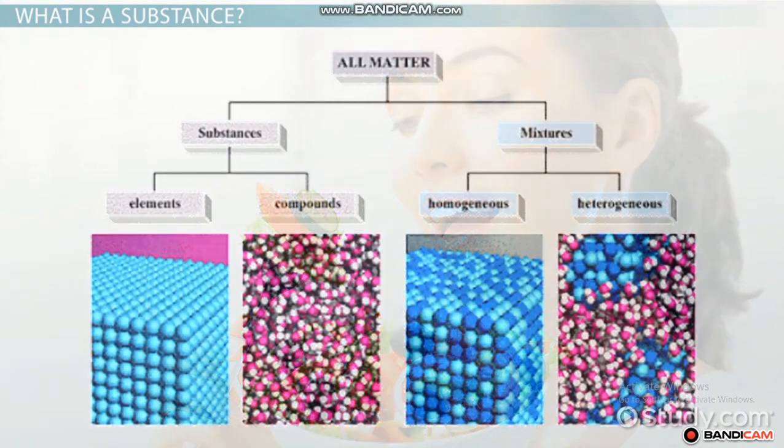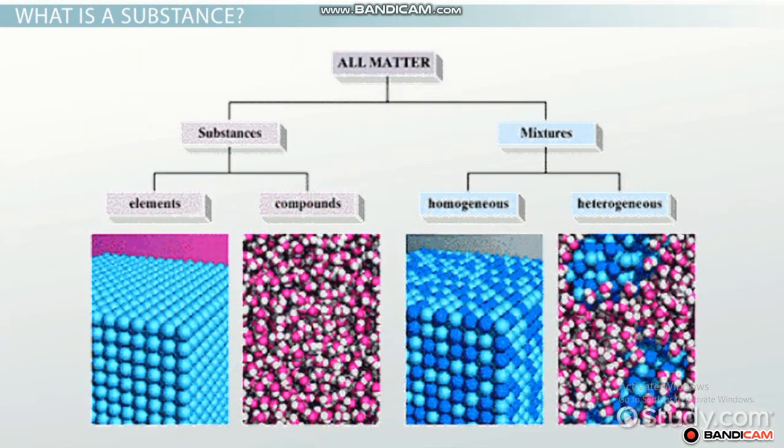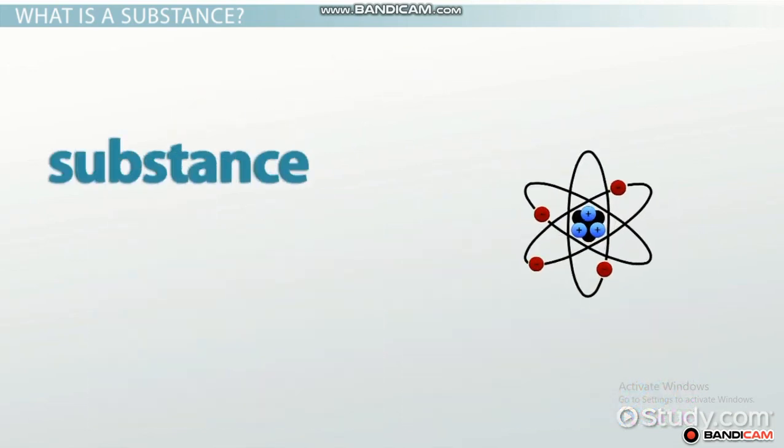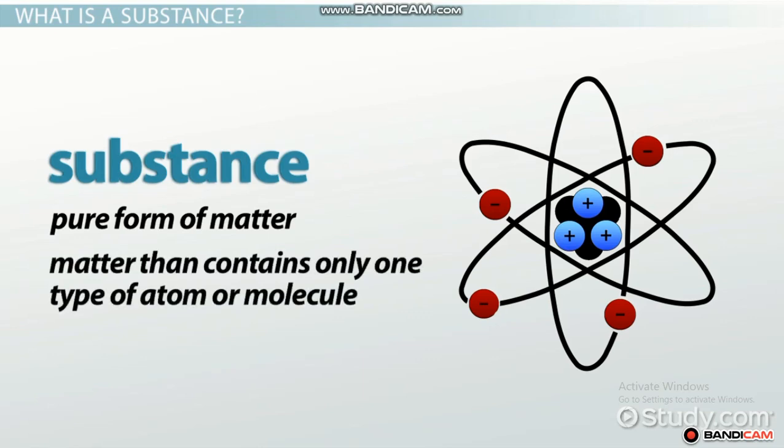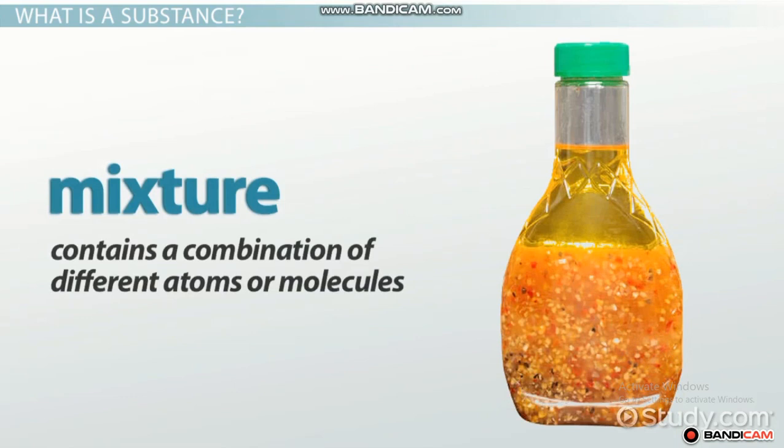In fact, if we follow the flow chart shown here, we see that the matter around us can be classified in one of two categories: mixtures or substances. The term substance is fairly common and tends to be used with several different meanings in everyday language. However, in the world of physical science, a substance is simply a pure form of matter. In other words, a substance is matter that contains only one type of atom or molecule. Meanwhile, a mixture contains a combination of different atoms or molecules and is therefore said to be impure.